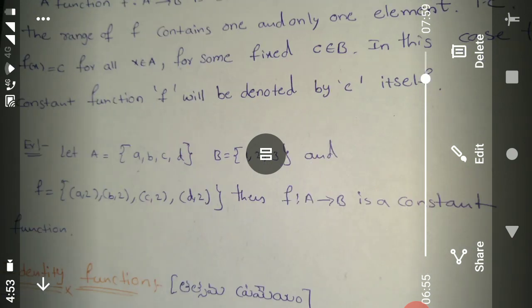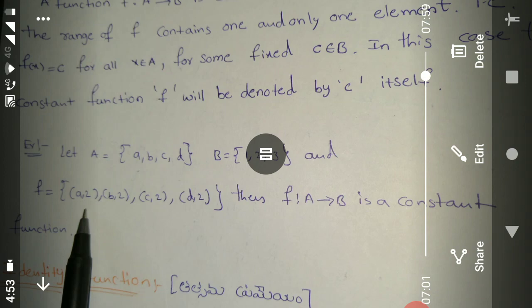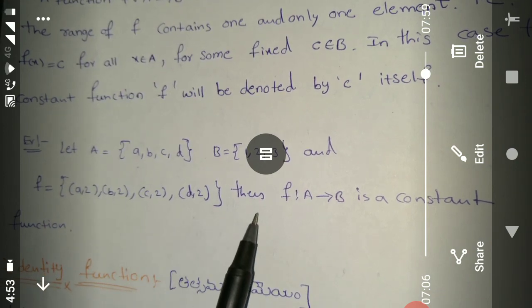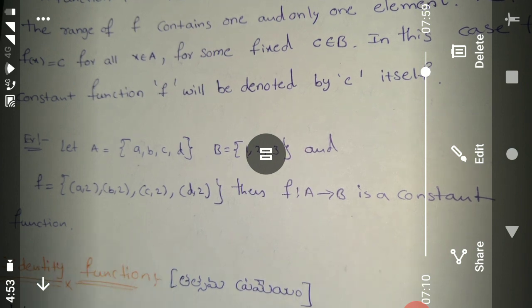Example, let capital A is equal to set of a, b, c, d, B is equal to set of 1, 2, 3 and f is equal to set of (a,2), (b,2), (c,2), (d,2). Then f maps A tends to B is a constant function.